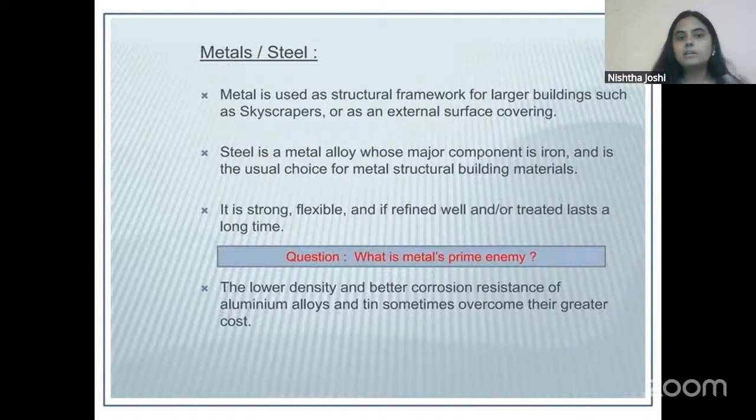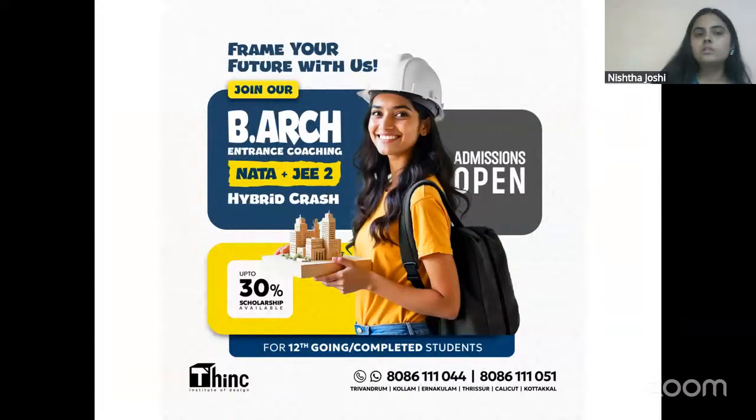So steel is a metallic alloy. Of course, we also got this after the Industrial Revolution, but nowadays it has become a very irreplaceable building material, and it is used in TMT bars or structural rebars to strengthen the building. Some other metallic alloys are aluminium or tin that are used in construction of buildings. So steel is used actually as a companion with concrete. So when we mix concrete and steel, it gives us RCC.